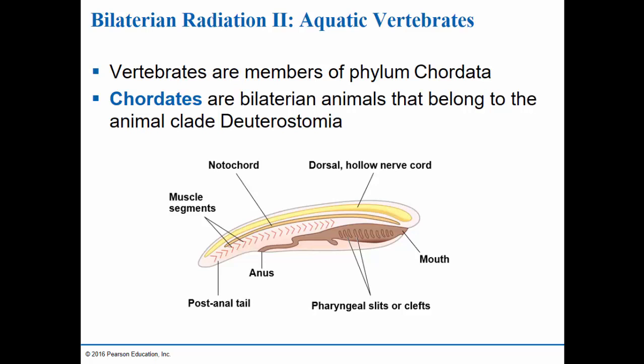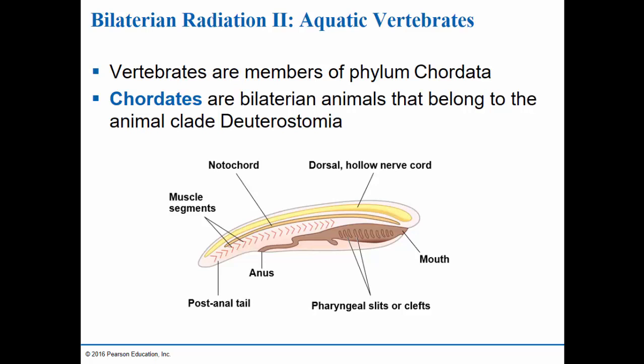So they are more closely related to the echinoderms and the other deuterostomes than they are related to the Lophotrochozoans and the ecdysozoans. This generalized picture here shows some of the features that the chordates share.